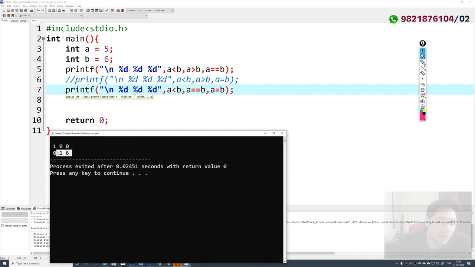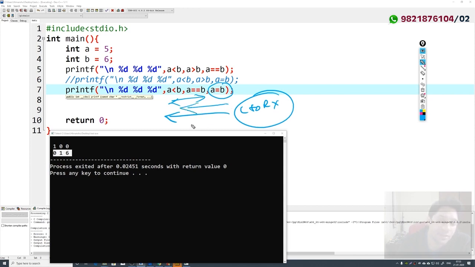So the output here is 016, which is very different from all of these. In the order of evaluation, they have evaluated this statement first of all, and then you can evaluate these statements in any order. It is not the case that we are evaluating left to right. The order in which these statements will be evaluated is dependent on the compiler. Some compilers will evaluate it left to right, some will evaluate right to left, some will execute the middle statement first and then the left statement and then the right statement.